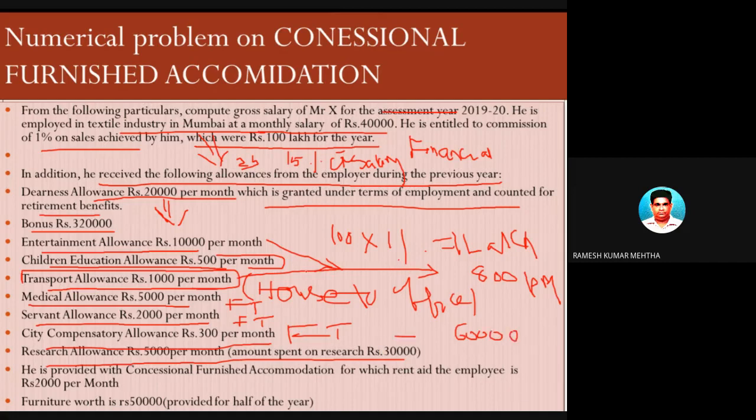Out of this only 30,000 was spent. So among them, whichever is lowest is exempted from tax. So 30,000 will be exempted, and the difference of 30,000 rupees is fully taxable. Next one. Now we are going to talk about accommodation.